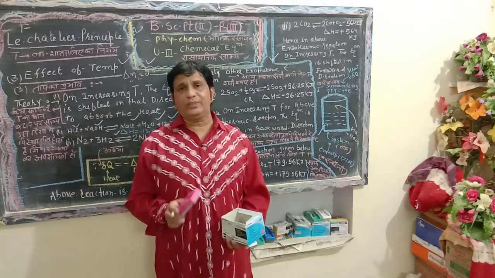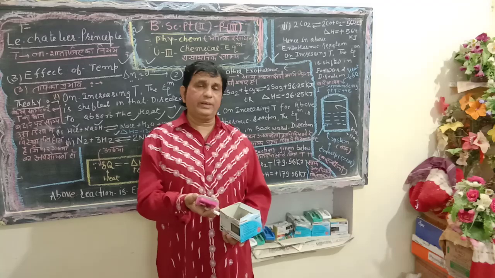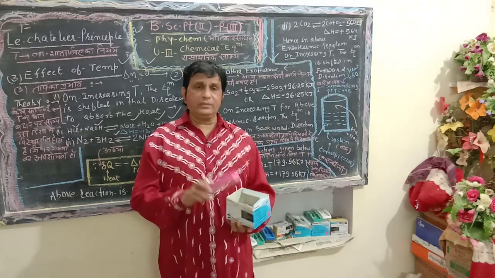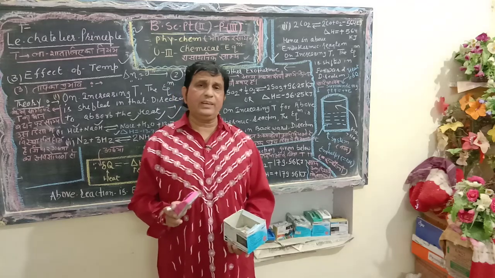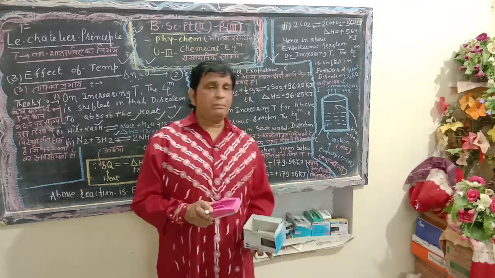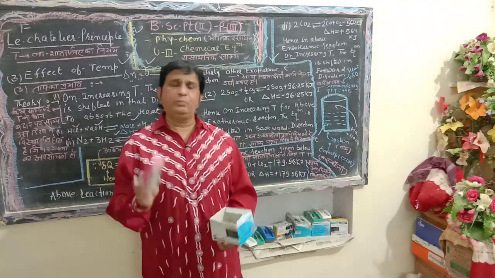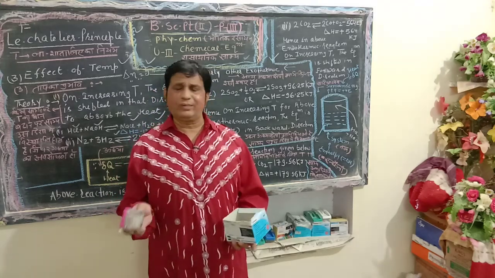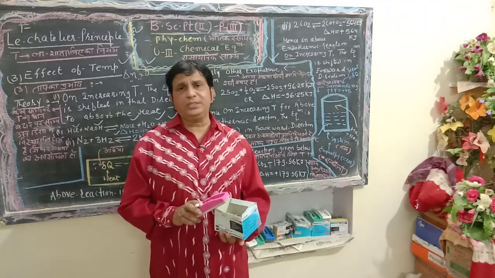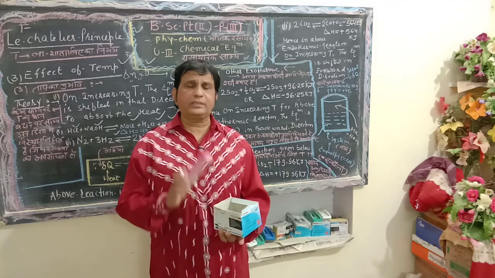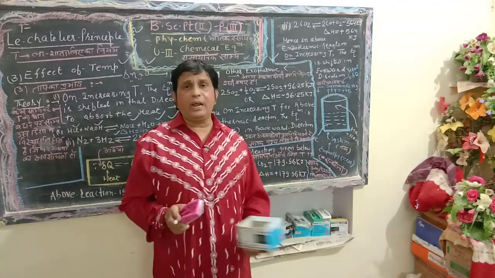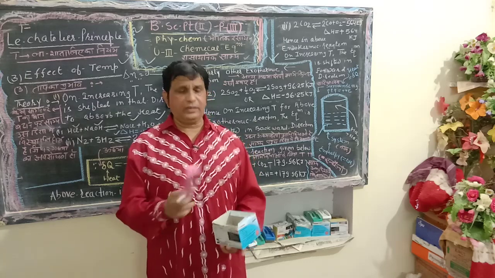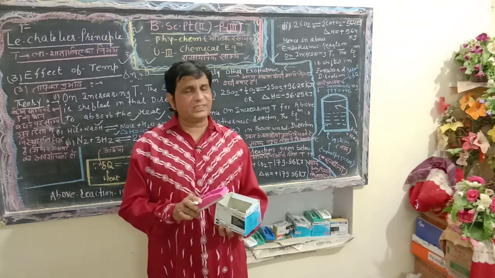First one is system and the second is surrounding. System is the device which is selected for theoretical and practical consideration, when temperature, pressure and volume should be taken as constant. Such a device, such an instrument, such an apparatus is known as a system here. I am taking a beaker. Let us compare it to a chalk box as a container.